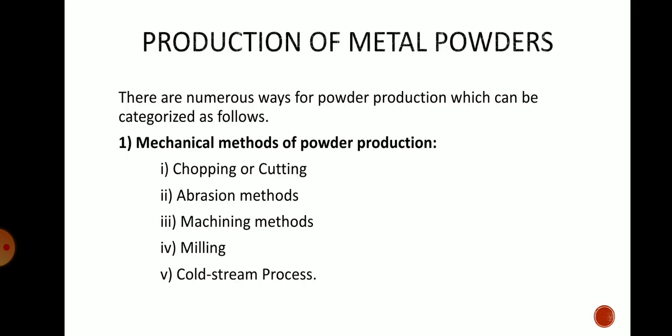So there are a number of ways of powder production which can be categorized into three types. First is mechanical methods of powder production, then chemical methods of powder production, and then physical methods of powder production. In mechanical methods of powder production, we will see chopping or cutting. Secondly, abrasion method. Third, machining method. Fourth, milling method. And fifth, cold stream method.